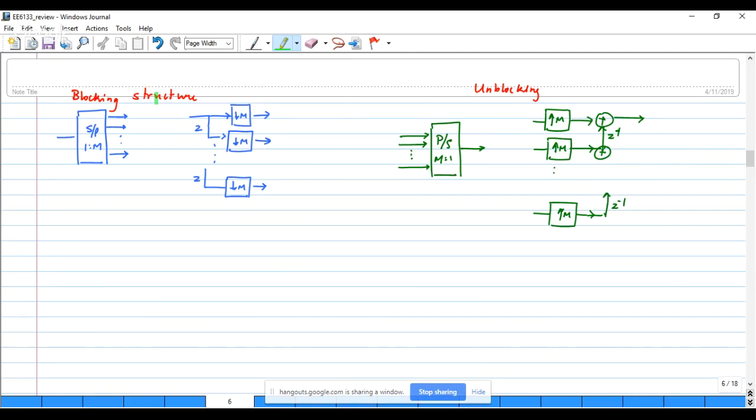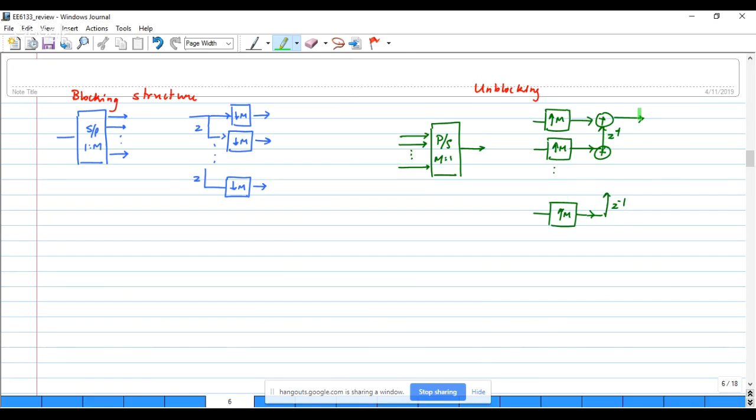This is also called the blocking operation, and this is done at the receiver. Now, what we have at the transmit side is a parallel to serial converter, which consists of upsampling followed by a chain of delays.